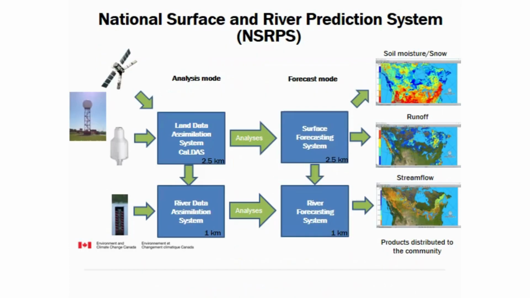So I just want to finish up here with talking about a brief overview of one of the prediction systems which really incorporates many of the recent innovations in terms of the land surface modeling and remote sensing observations. So we're talking here about the National Surface and River Prediction System. CaLDAS is really the analysis component of the system, which provides a forecast of the land surface and also the hydrology, as you can see on the right here.